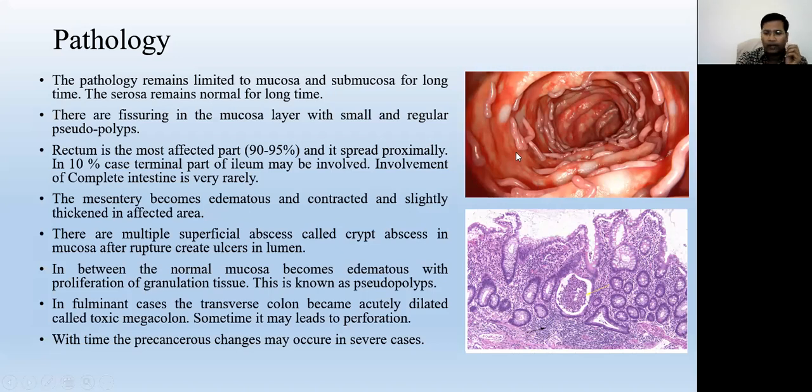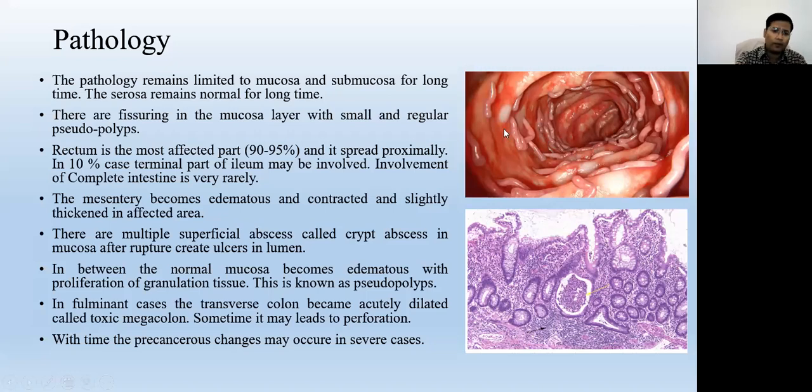Usually what happens is that the healthy part in between the diseased areas gets edema and inflammation. Excessive inflammation causes proliferation of the mucosal layer, which produces these kinds of polyps. Because they have only the mucosal layer, they are not true polyps. These are called pseudopolyps.